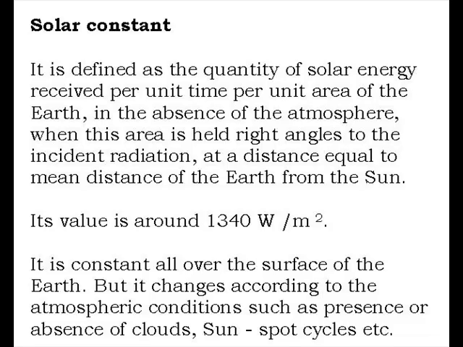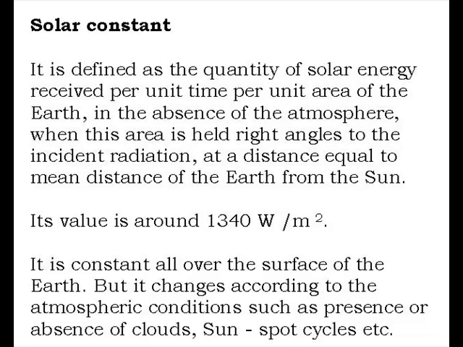Similarly, solar constant is defined as the quantity of solar energy received per unit time per unit area of the earth in the absence of atmosphere, when this area is held at right angles to the incident radiation at a distance equal to the mean distance of the earth from the sun. Its value is around 1340 watt per square meter.